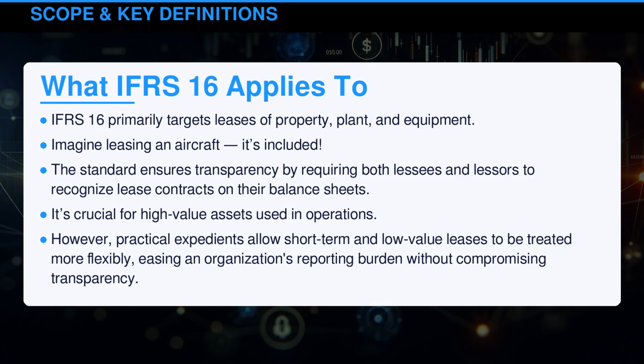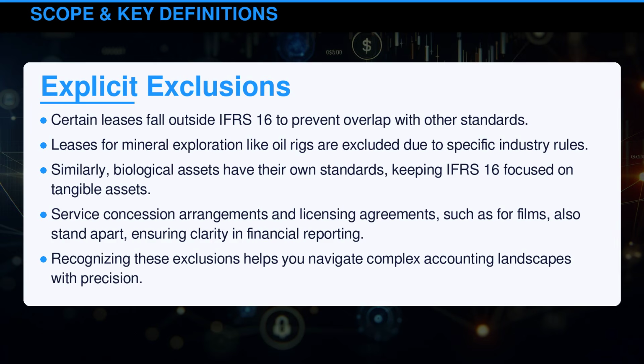International Financial Reporting Standards 16 primarily targets leases of property, plant, and equipment. Imagine leasing an aircraft. It's included. The standard ensures transparency by requiring both lessees and lessors to recognize lease contracts on their balance sheets. It's crucial for high-value assets used in operations. However, practical expedients allow short-term and low-value leases to be treated more flexibly, easing an organization's reporting burden without compromising transparency.